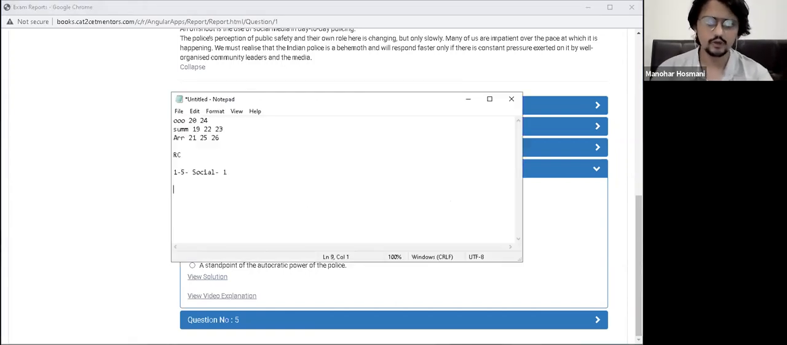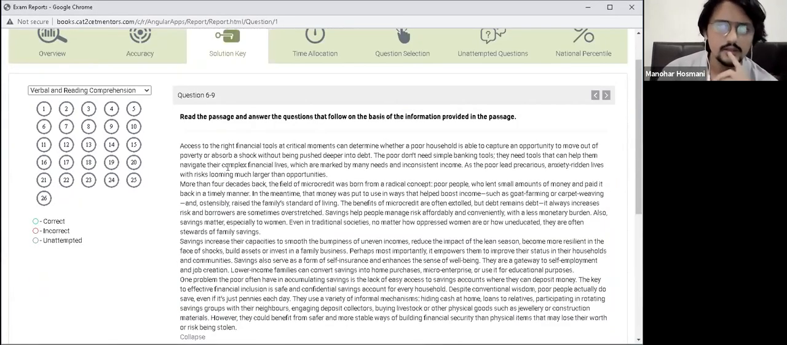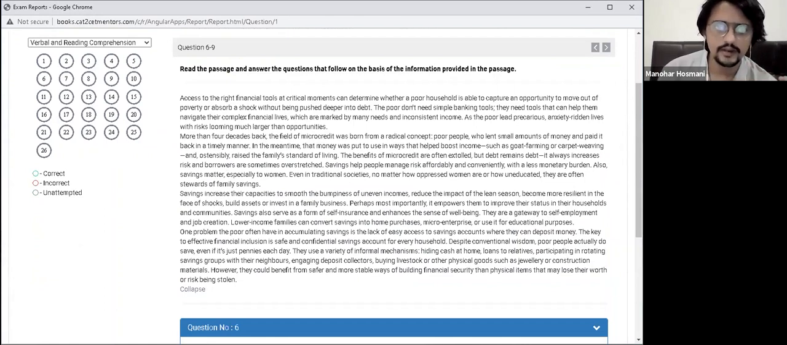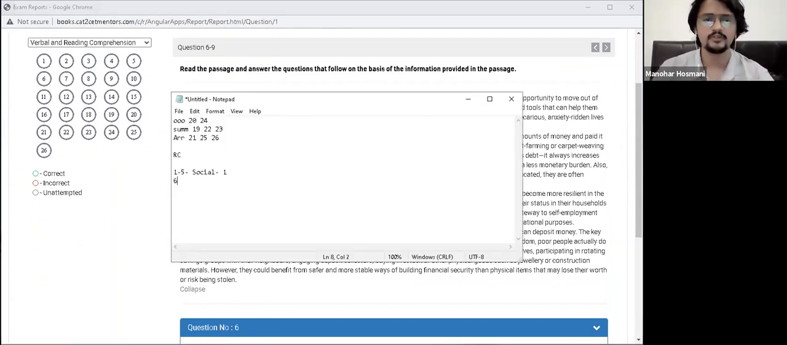Okay, let's go on to the second RC. That's it. That's all that I need you to do. 1 to 5. Let's go on to 6. Okay, next one. So same pattern that you're going to follow over here. यहाँ पे आपने 6 लिख दिया.